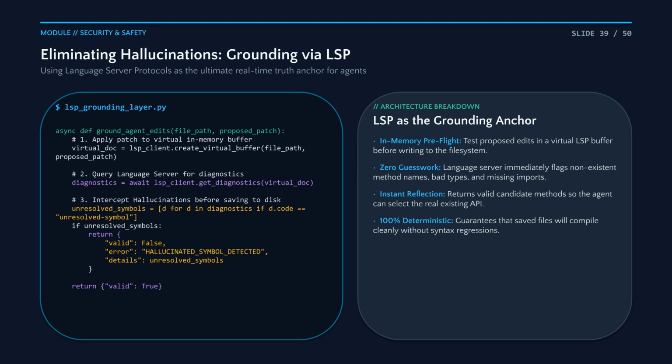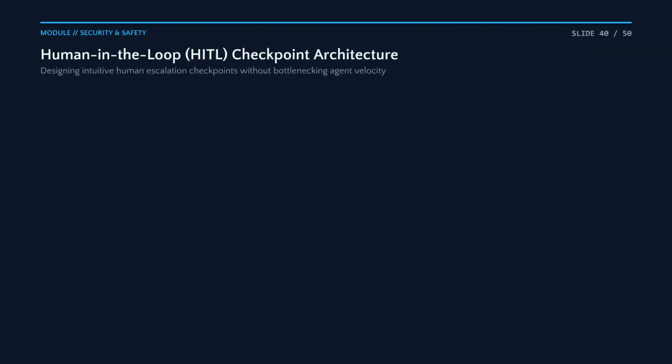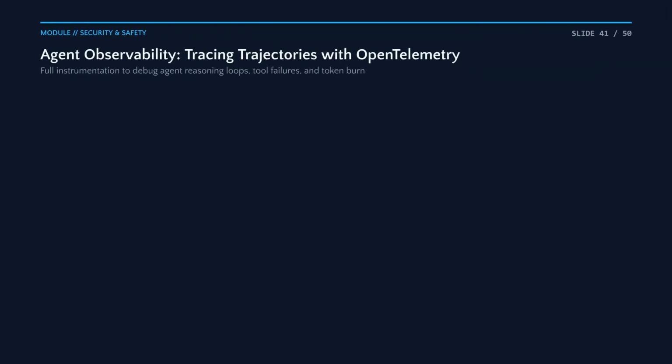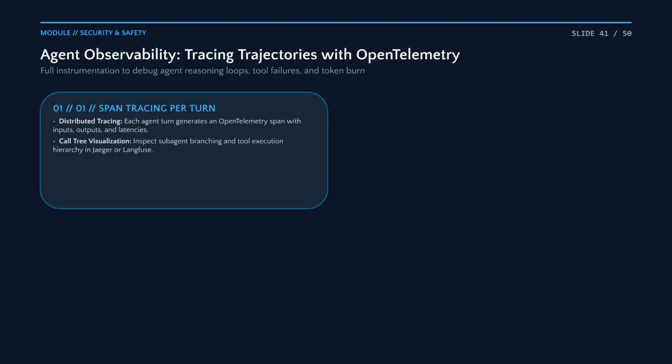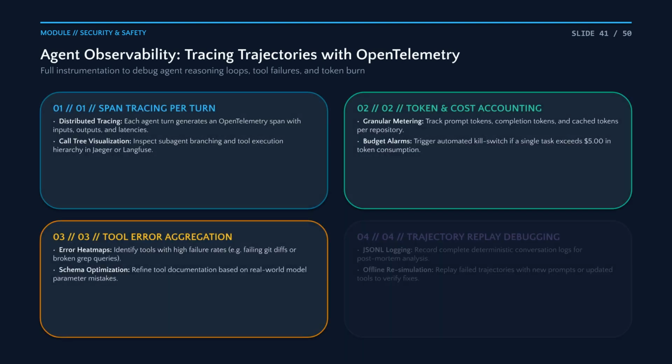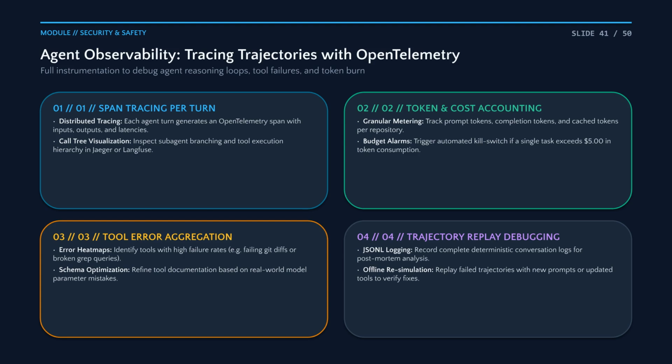Language server protocols act as the ultimate ground truth. By running pre-flight checks on code edits in a virtual buffer, you can catch hallucinations before they are saved to disk. Human-in-the-loop checkpoints keep you in control. Approving architectural plans and high-risk operations ensures safety without slowing down your agent's overall velocity. Observability is the key to production reliability. Instrument your agents with OpenTelemetry to track costs, identify tool failures, and replay trajectories during post-mortem debugging.